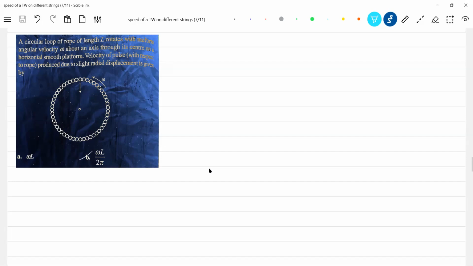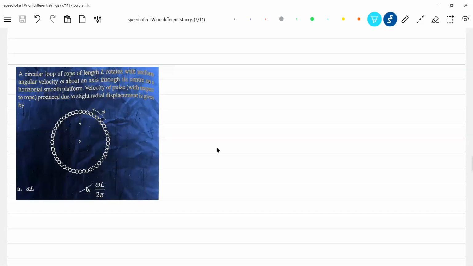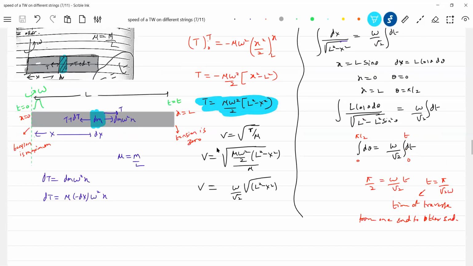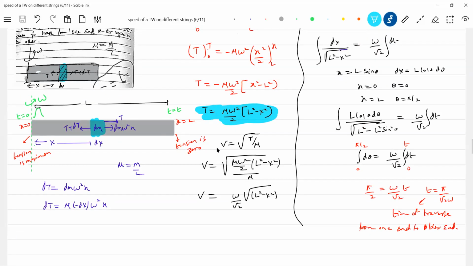Now, let me take you to the previous problem, where the wave is propagating on a string. Here, that string is rotating. Are you able to understand? It is not a fixed one. It's a rotating string. I think this is something very important.